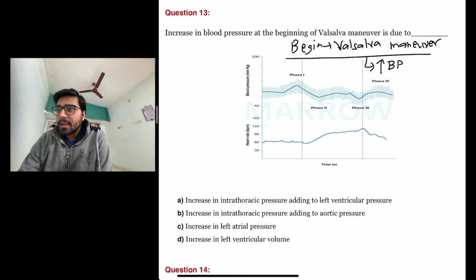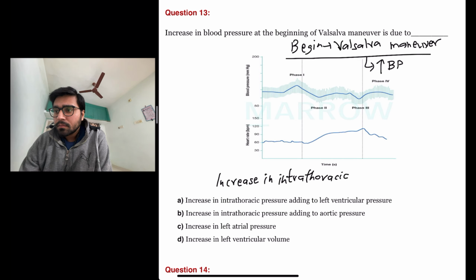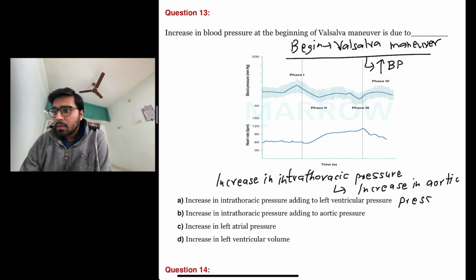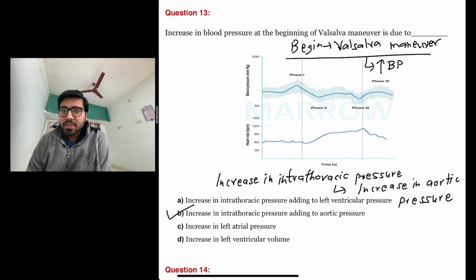It will lead to increase in intrathoracic pressure, and which will lead to increase in aortic pressure. So the answer here is increase in intrathoracic pressure, which adds to the aortic pressure, as the cause of increase in blood pressure at the beginning of Valsalva maneuver. So the answer here is B.